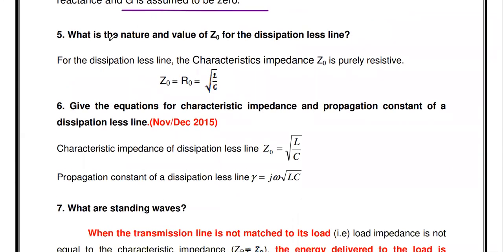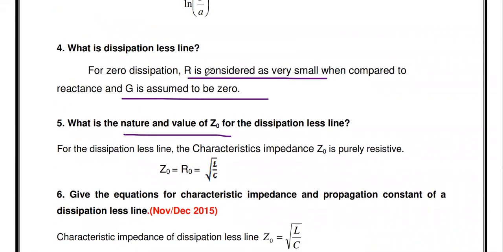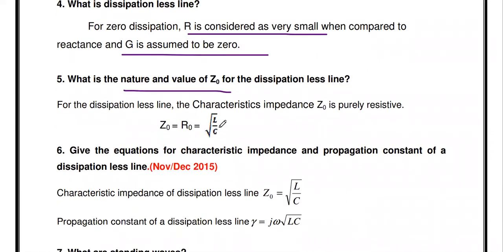Then the next one, what is the nature and the value of Z naught for a dissipationless line? Z naught means the characteristic impedance. If you substitute R negligible compared to omega L and G equal to 0 in our characteristic impedance equation, we get Z naught equal to square root of L by C. The square root of L by C is purely resistive in nature.